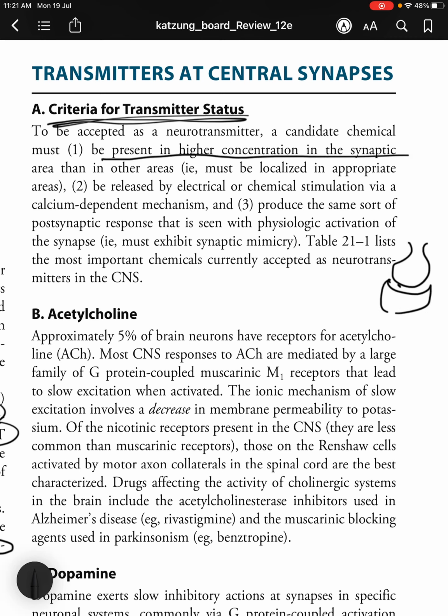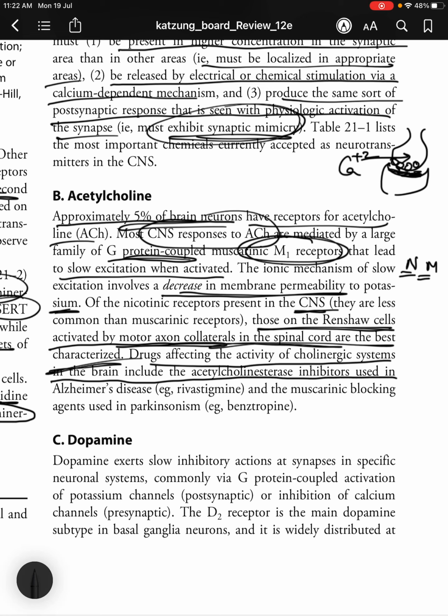Nicotinic and muscarinic. So, of the nicotinic receptors present in the CNS, those on the Renshaw cells, Renshaw cell inhibition, if you remember physiology last year, those on the Renshaw cells activated by motor axon collaterals in the spinal cord are the best characterized. Drugs affecting the activity of cholinergic systems in the brain include the acetylcholinesterase inhibitors used in Alzheimer's disease, such as rivastigmine, and the muscarinic blocking agents used in Parkinsonism, so benztropine.